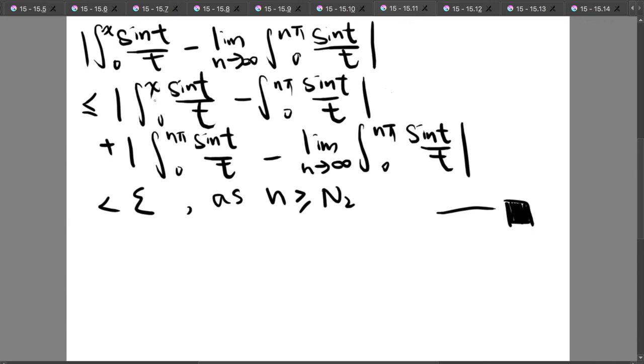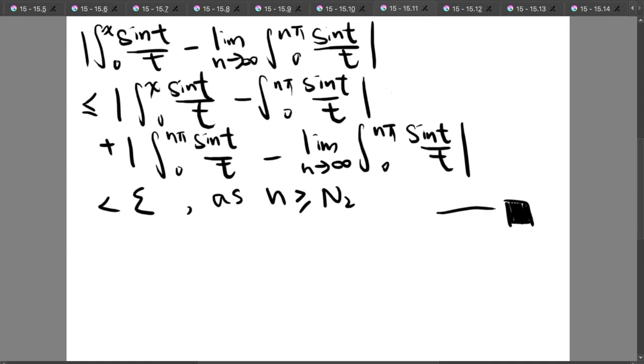And remember that this expression here is smaller than or equal to epsilon over 2 as n is greater than or equal to n2. And the second line here is also smaller than epsilon over 2 as n is greater than or equal to n2. This comes from the previous page, and therefore it is smaller than epsilon over 2 plus epsilon over 2, which is equal to epsilon as n is greater than or equal to n2.